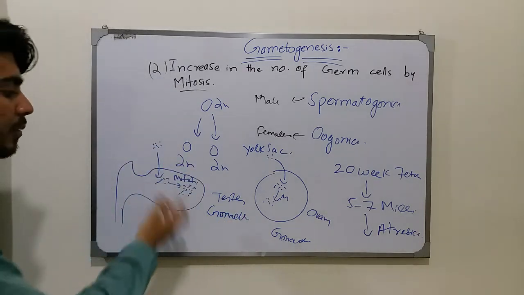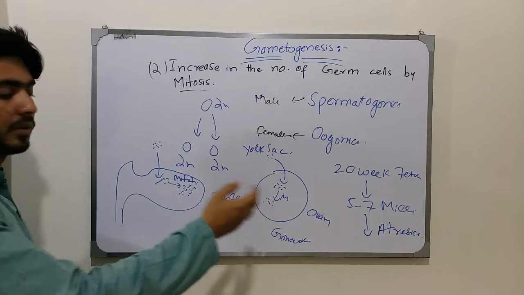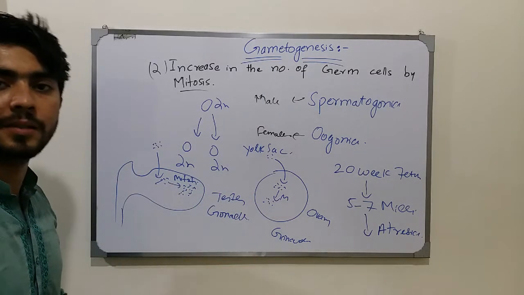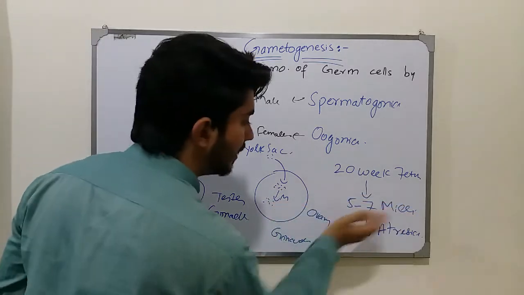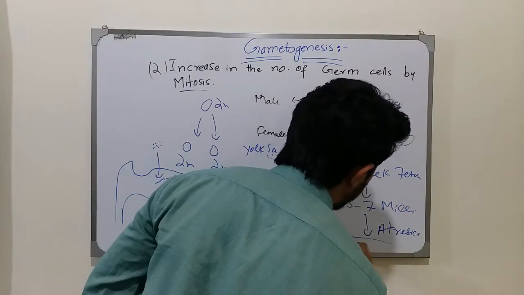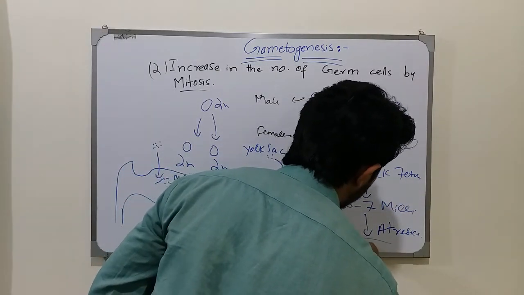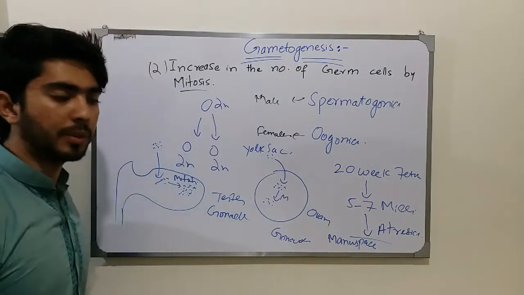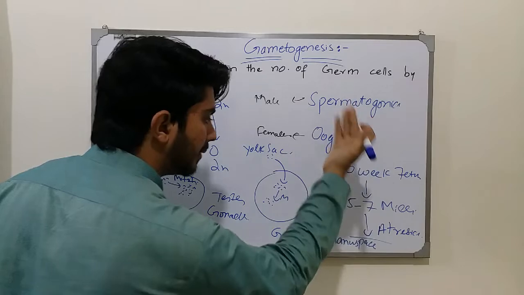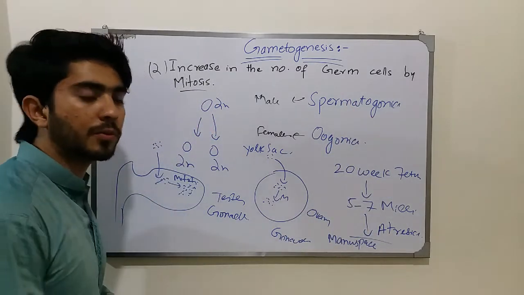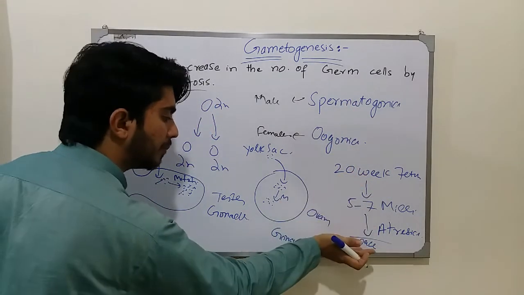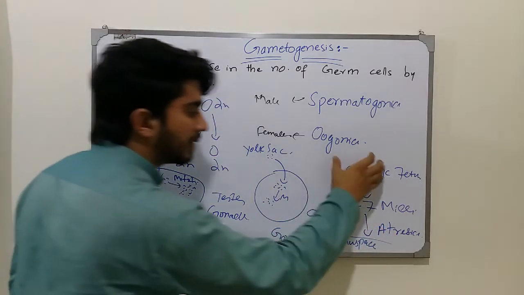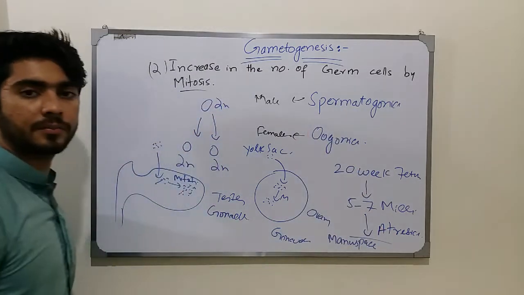And this mitotic proliferation will always continue without any age limit in the males, because in the females there is an age limit, that is the menopause. Whenever the female faces menopause, then there will be no increase, or the ovulation process will be stopped. And whenever menopause comes to the females, then this process will not occur.